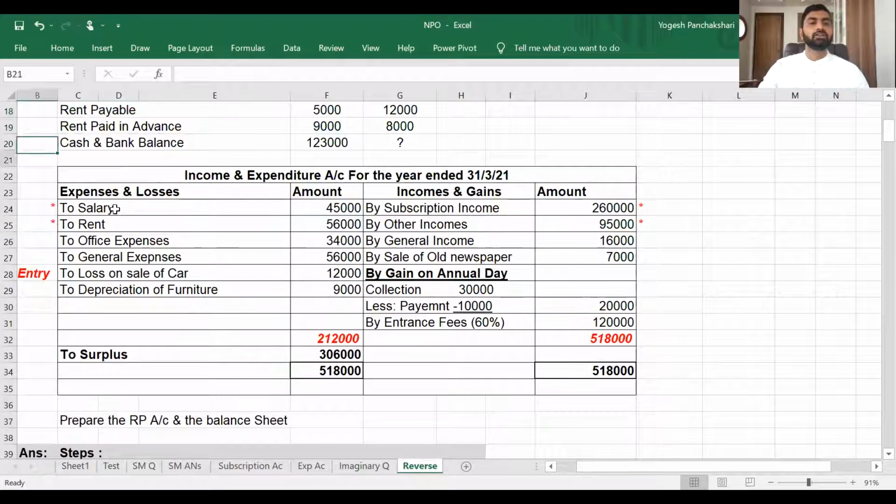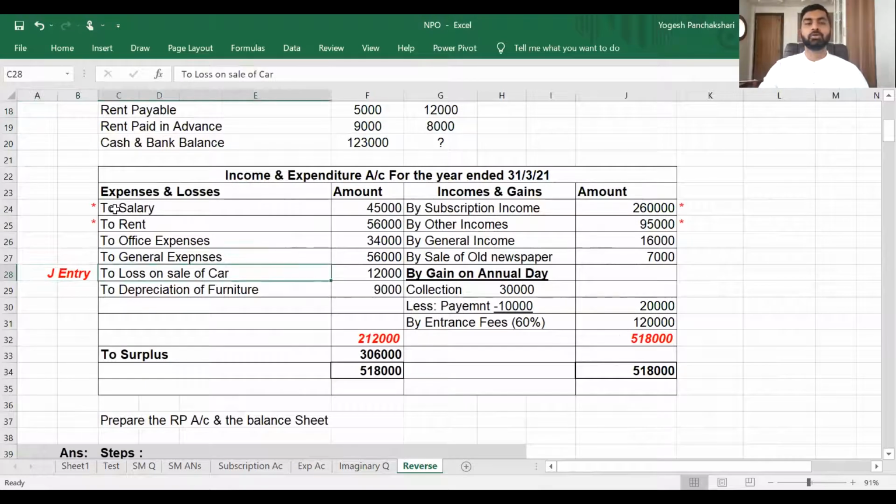Then what is given? Loss on sale of car. See, receipt and payment account doesn't want loss. Receipt and payment account wants selling price. So in this case, we need to go through the working note. We'll deal with this afterwards.